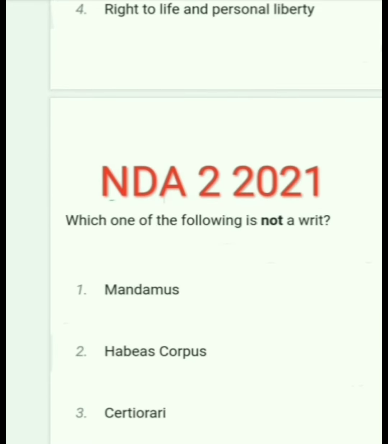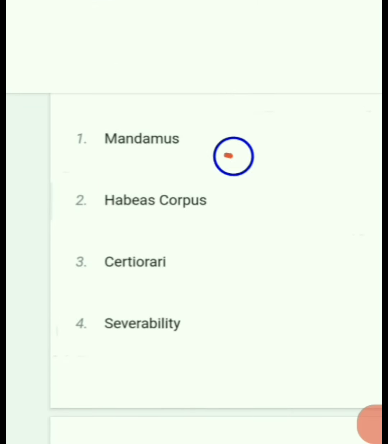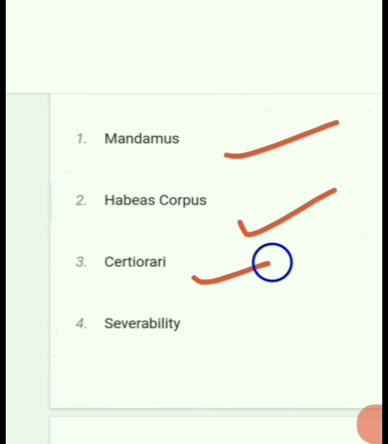Which one of the following is not a writ? Mandamus is a writ. Habeas corpus is a writ. Certiorari is a writ. But severability is not a writ. The correct answer is option 4. Next question.